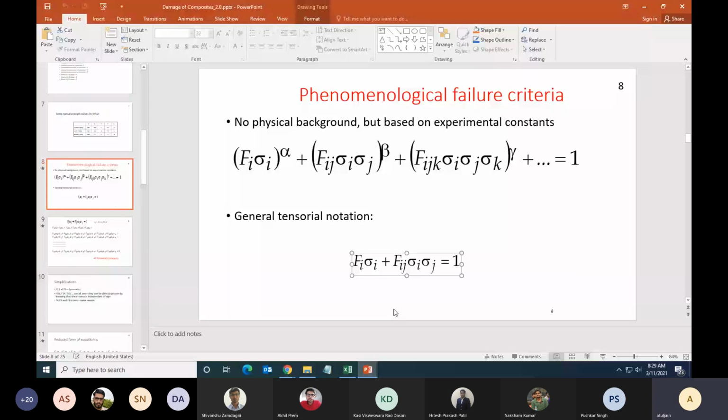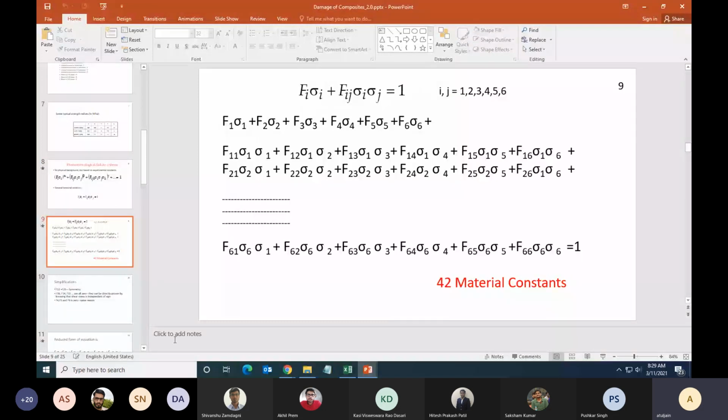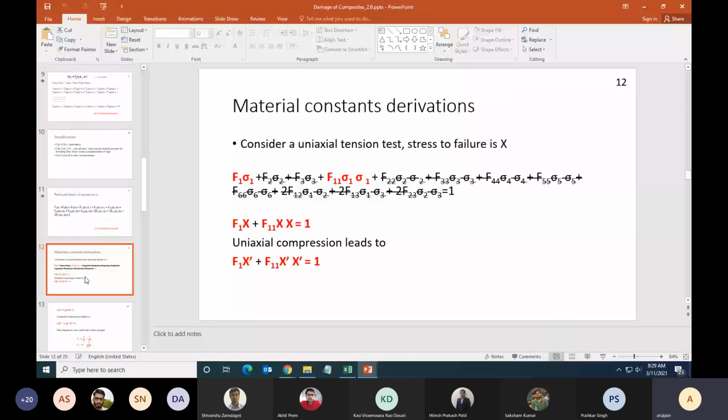I think in the last year end semester or 2 years ago, there was a question where we said: assume a general failure criteria which is Fi sigma i plus Hi sigma i square is equal to 1, and then find out whether or not your laminate is safe. So in that question, using the same thought process that we have used here on the material constant derivations, you have to derive the expressions for the parameters, use those expressions, and then find out whether or not the laminate is safe.